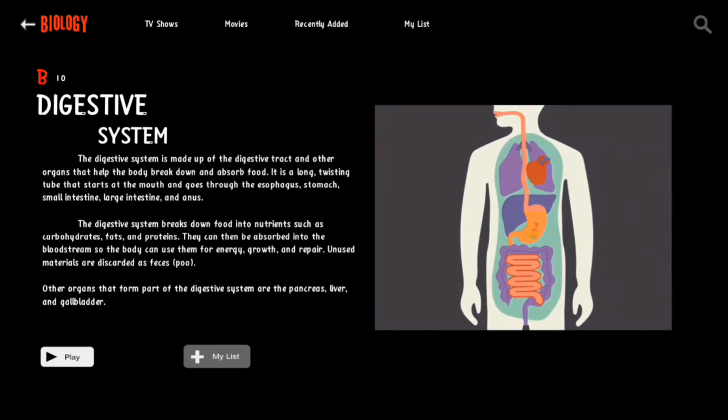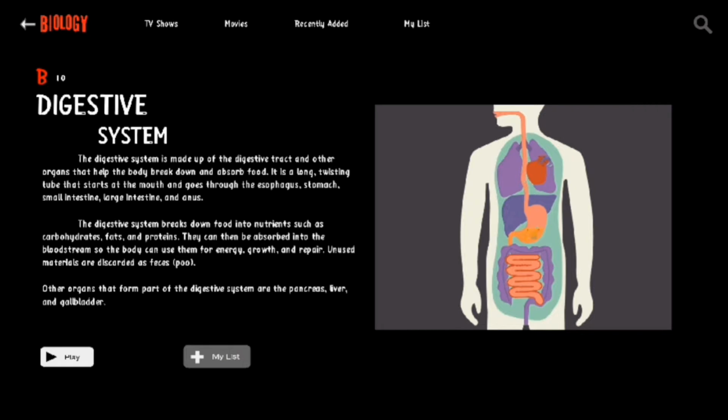The digestive system is made up of the digestive tract and other organs that help the body break down and absorb food. It is a long twisting tube that starts at the mouth and goes through the esophagus, stomach, small intestine, large intestine, and anus.